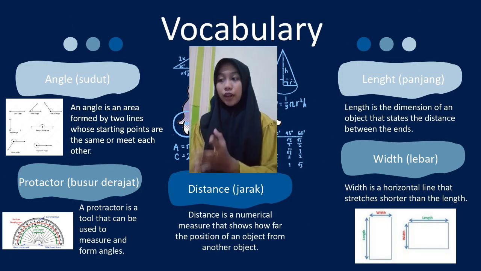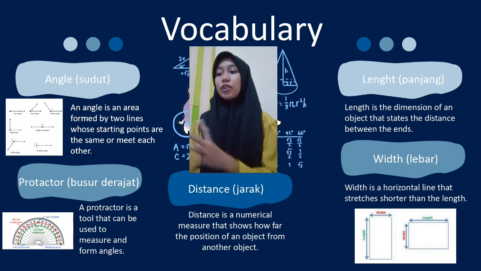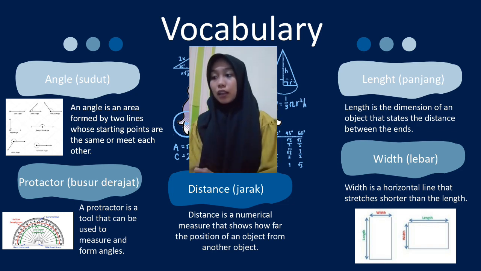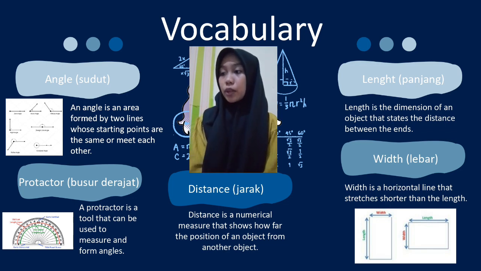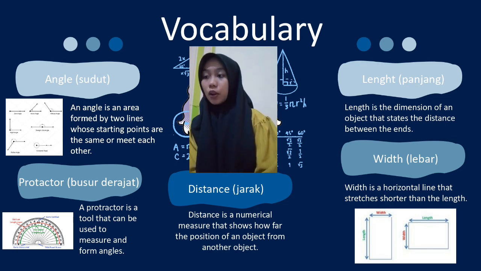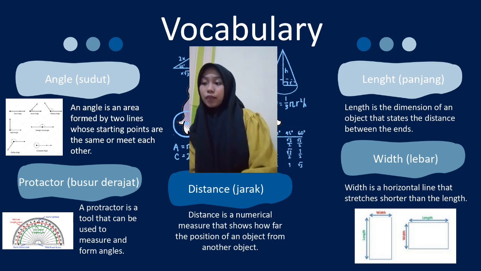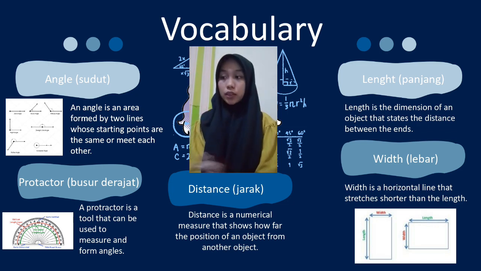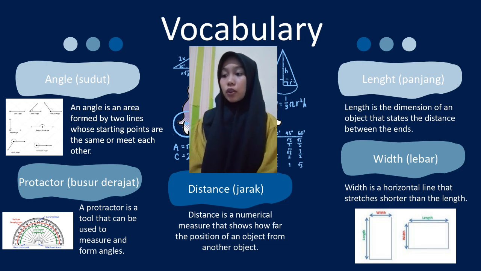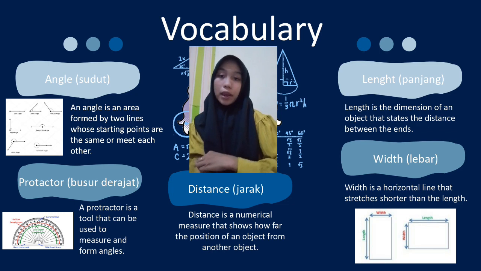This is today's vocab. First we have angle. In Indonesian we say sudut. An angle is an area formed by two lines whose starting points are the same or meet each other. This is another example of an angle. Next we have protractor. In Indonesian we say busur derajat. A protractor is a tool that can be used to measure and form angles.